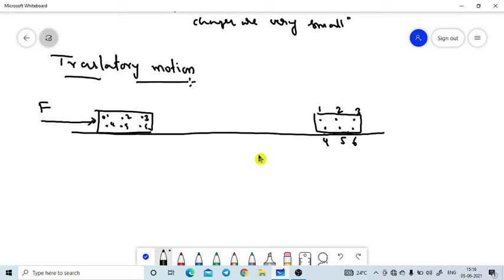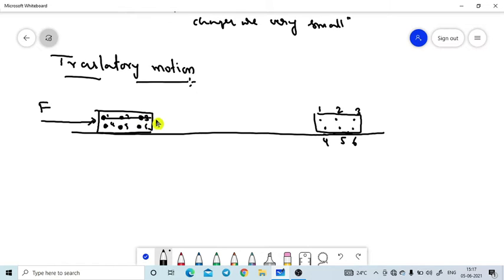See what I am trying to say here. When the body changes its position, these are the particles in the body, with one mass here and one mass there.